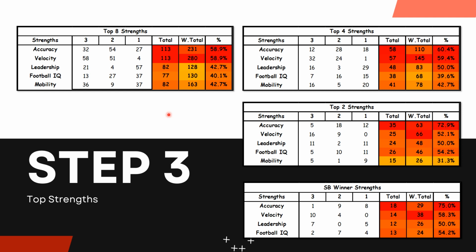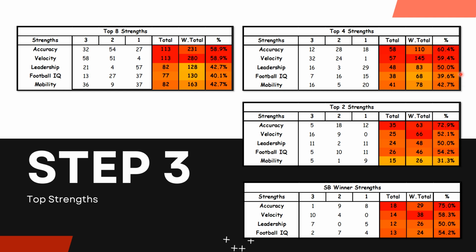Let's move on to the top 4 now. Now we start getting into the next round and cutting out some of the fat. You could see in terms of percentages, football IQ drops off a little bit, leadership jumps up, and accuracy jumps up. You could say velocity does a little bit, just a tad. And in terms of weighted total, it has an overwhelming weighted total. But in terms of just the pure volume, almost 60% of all quarterbacks having that accuracy trait, that's something to take a look at.